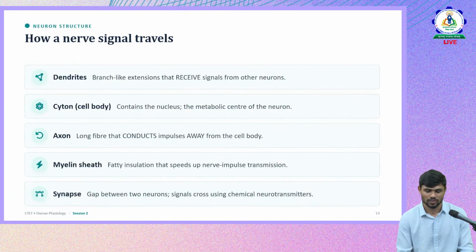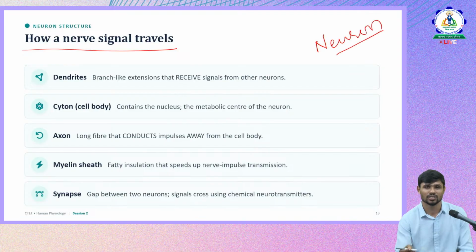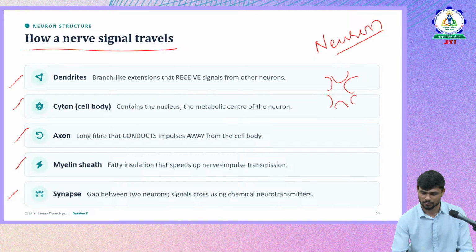We also should understand the nerve cell, the neuron. We also discussed the nephron, the functional unit of the kidney, whereas the neuron is the functional unit of the nervous system. The structure of the neuron, its different parts, and its function are also very important with respect to CTET. So these are the different parts present in a neuron.